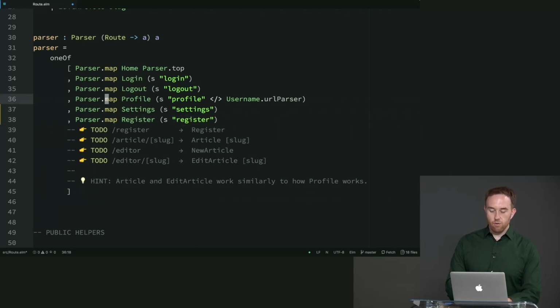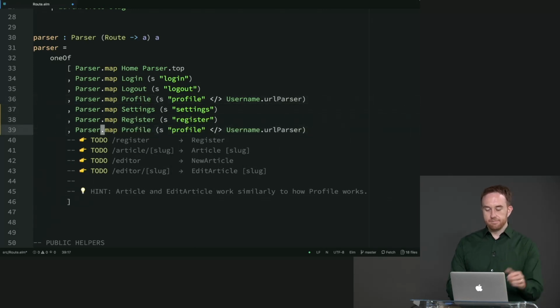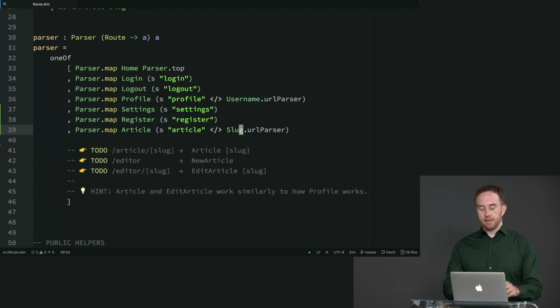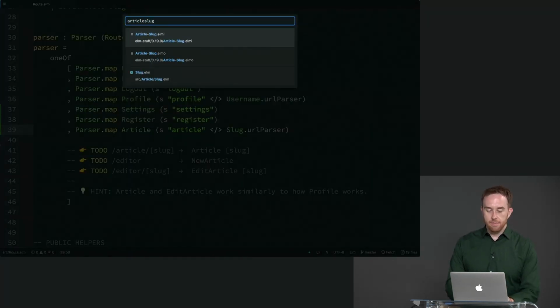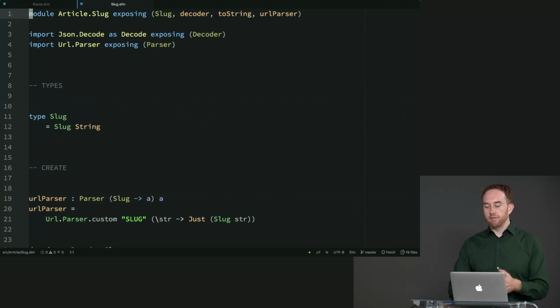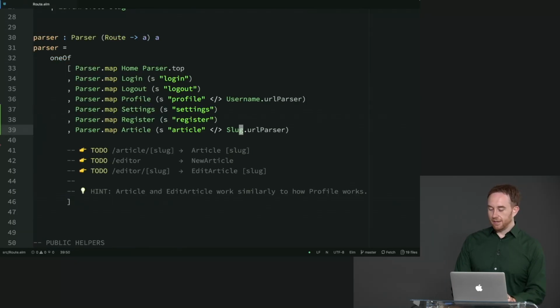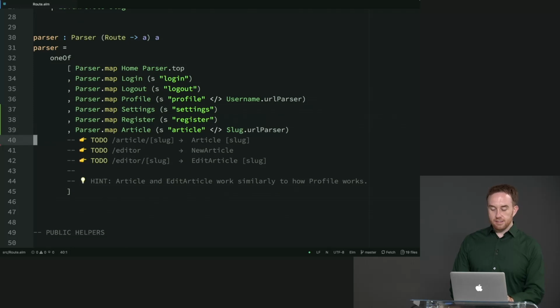Article is going to be a little bit more complicated because it's got the slug associated with it. So that one's going to be mapped to article, and then we have article followed by the slug. Now instead of username.url parser, we're going to have slug.url parser. That's essentially article.slug, and that follows sort of the same pattern of exposing only the decoder and URL parser, and not a direct way to instantiate this type so that it stays opaque. So that's the slug for the article.